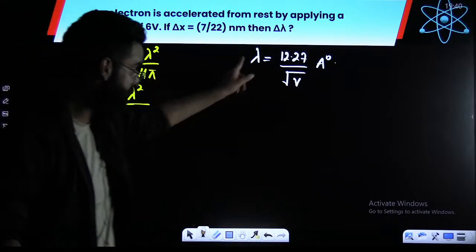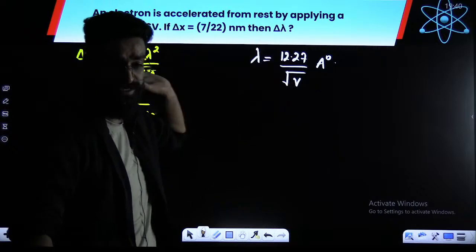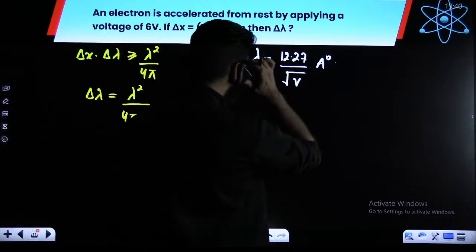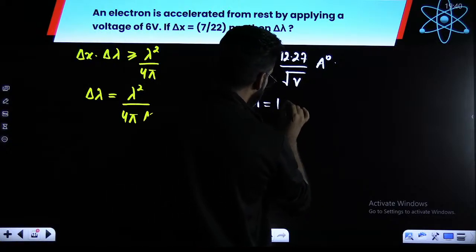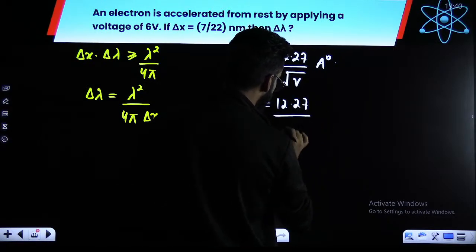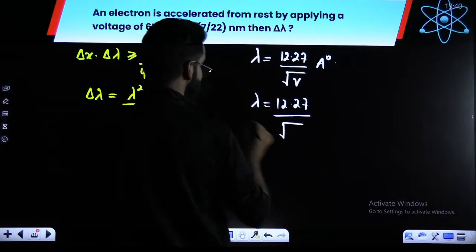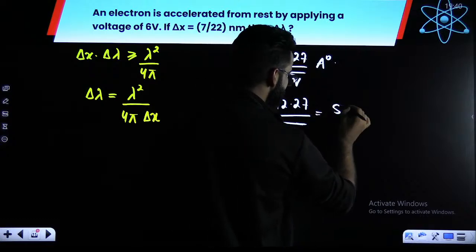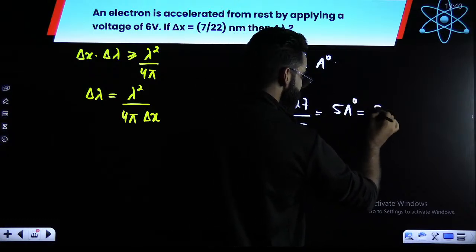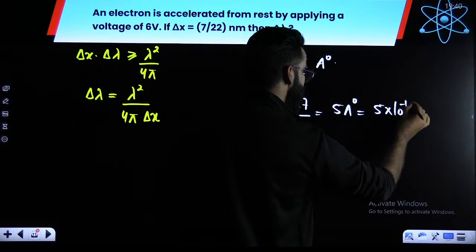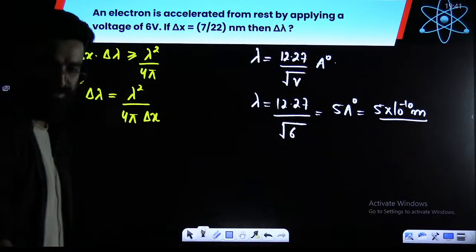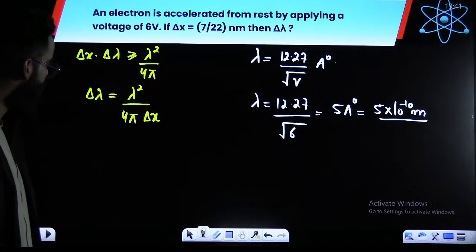Now just put the value of V over here; the electron is accelerated at 6 volts. When you solve this, you'll get the value exactly as 5 angstroms. Use SI system, so 5 into 10 raised to the power minus 10 meters. This is the value of lambda which you got.